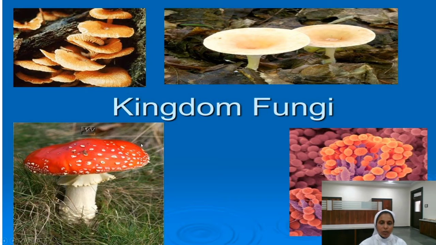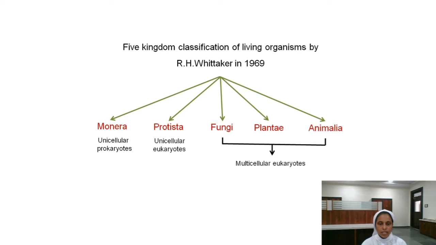So here you can see the images of Kingdom Fungi, which comes under the 5 kingdom classification. So who has proposed this 5 kingdom classification? That is R.H. Whittaker in 1969. Very important children. Usually it comes for the competitive exams as well as the one word question. So the 5 kingdom classification was proposed by R.H. Whittaker in 1969. Very important.